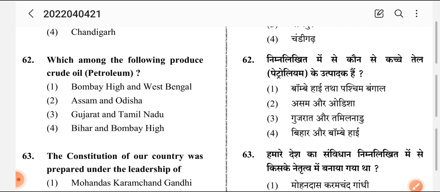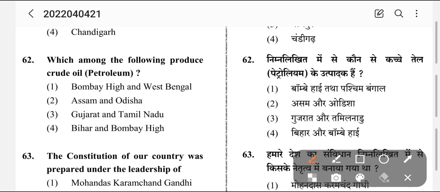These questions are known as puzzle questions because you should know both the answers. If you know only one answer, you cannot do it. So we'll do this. First, Bombay High and West Bengal. Then Assam and Odisha. No, it is wrong. Gujarat and Tamil Nadu. No, wrong. Bihar and Bombay High.